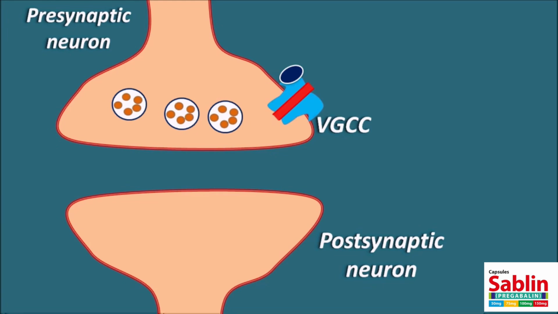Similarly, the postsynaptic neurons are equipped with a few receptors. For example, NMDA receptors, which are receptors for glutamate and produce an excitatory postsynaptic potential, and AMPA receptors, which again produce a fast excitatory postsynaptic potential. So when these two receptors are activated by glutamate, they can produce an excitatory response